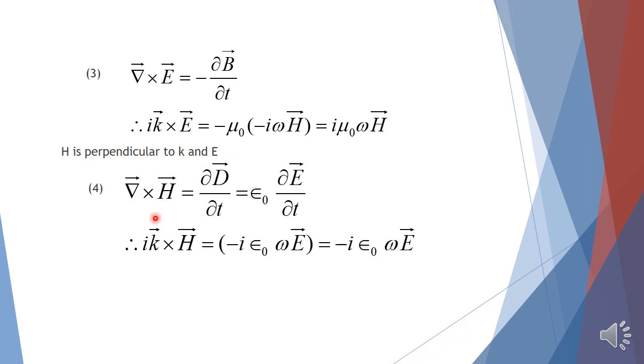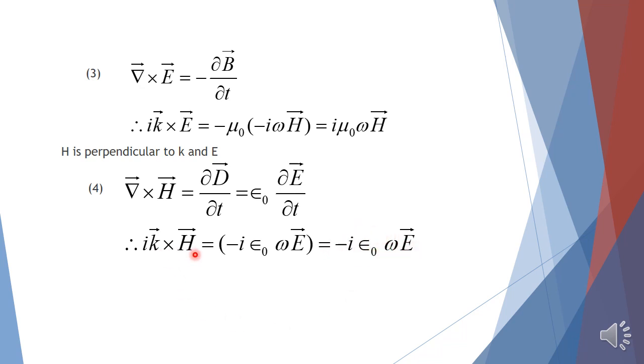Similarly, the fourth Maxwell's equation is curl of H equals delta D by delta t, and that is equal to epsilon naught into delta E by delta t. Therefore, i k cross H equals minus i epsilon naught omega E, and these are once again constants.